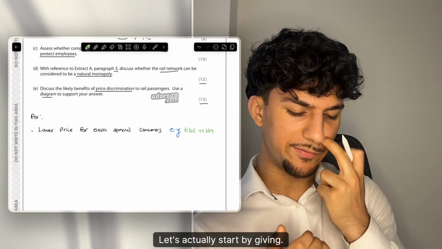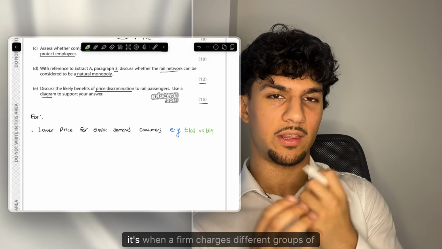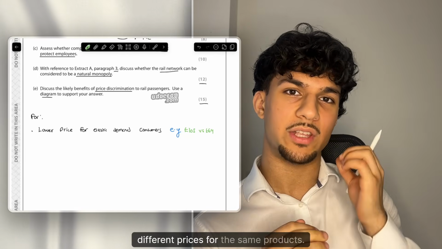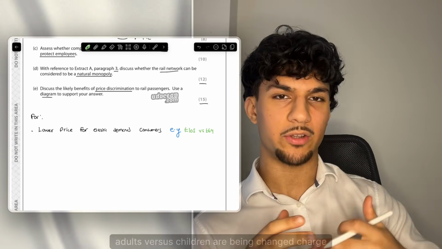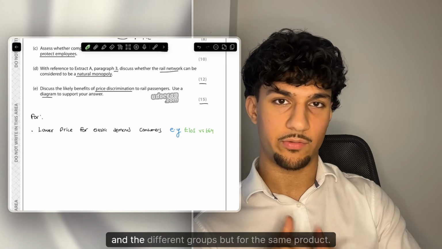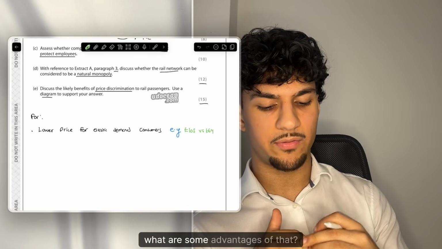Okay, so moving on to the second benefit, it is quite a unique benefit. Let's actually start by defining price discrimination, which would be quite appropriate here. It's when a firm charges different groups of consumers different prices for the same product. In this scenario, under 16s and over 16s, adults versus children, are being charged different prices, and they're different groups, but for the same product. And now, what are some advantages of that?